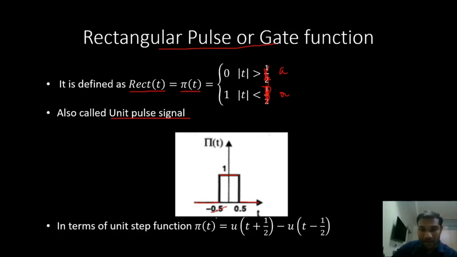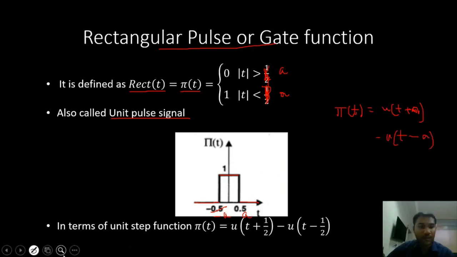Then this becomes minus a, and this becomes plus a. So any rectangular function pi of t can also be written as u of t plus a minus u of t minus a. That is also a possibility.